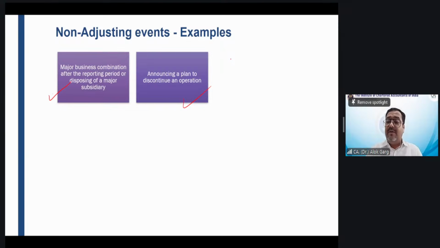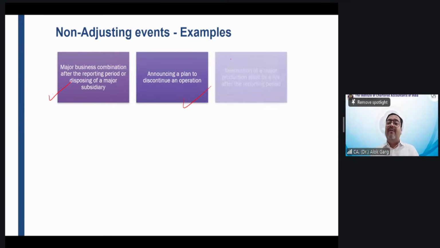No. But since they announced after 31st March, and till the time you get the result on 5th May, should Saminathan be aware of this information so that he can take a prudent decision whether to invest in this company? Yes or no? Yes. And that is why this is a disclosure. This is a non-adjusting event, and hence disclosure is required. Adjustment is not required in the financial statement.